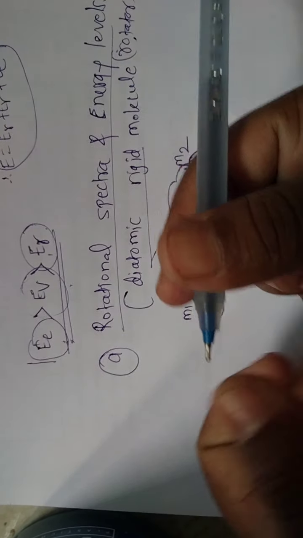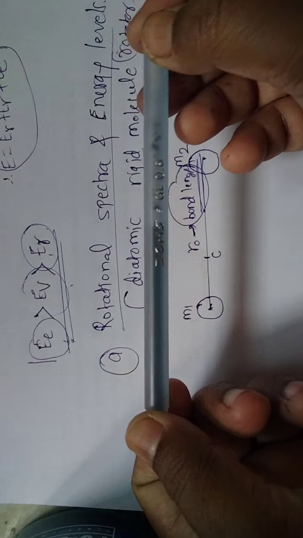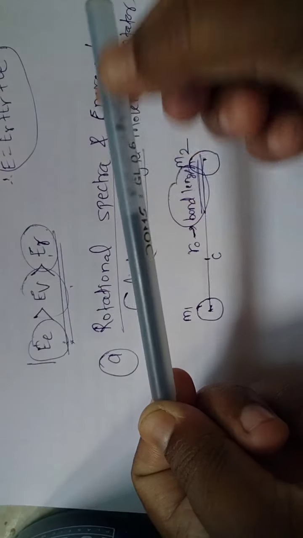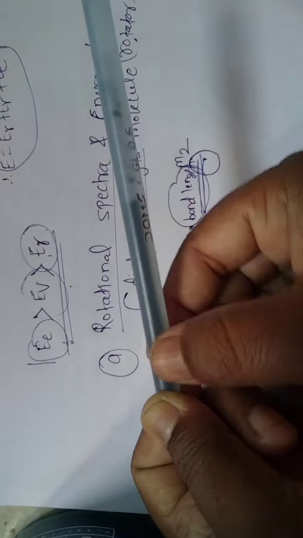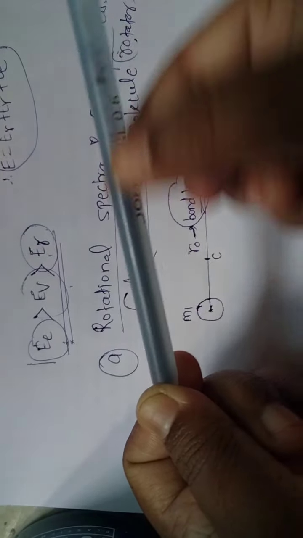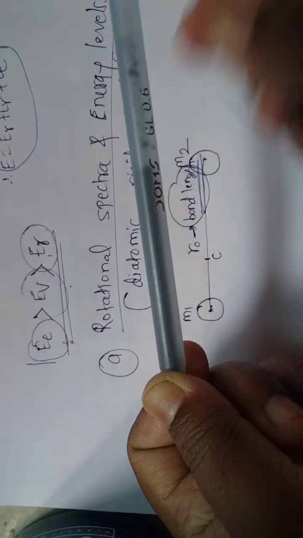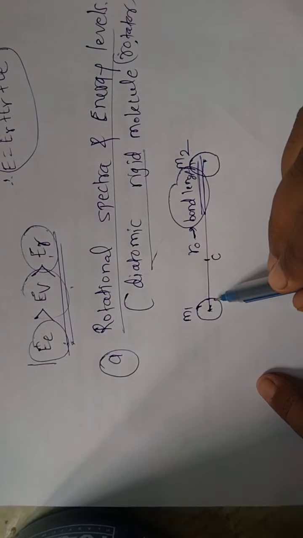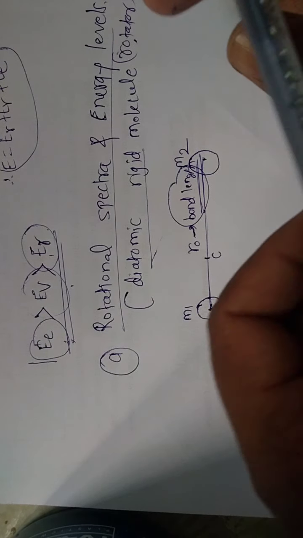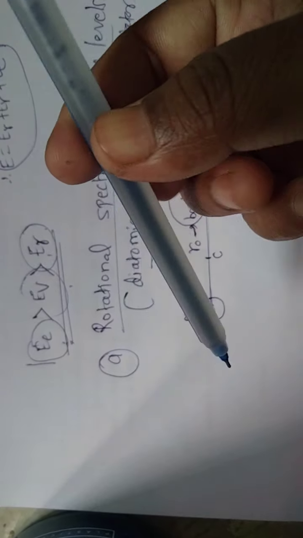Suppose these are the two atoms, and this is the rigid rotator, a weightless rigid rod rotating about their center of mass.